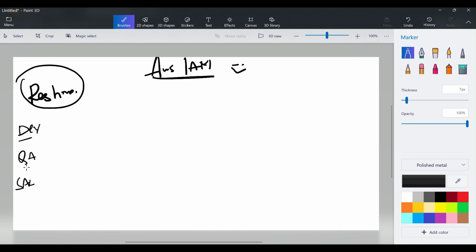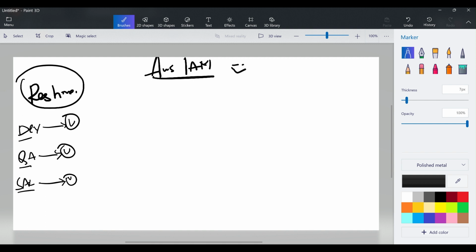Once you are entering into the organization, your manager will not be asking you to do the work directly. Before that, they will give you some access. So before giving that access, they will create one username and password for you. Correct? So here Reshma also did the same thing. She has created a user for the developer, she has created a user for the QA, and she has created a user for the sales team also. Nice. Till here it is good.